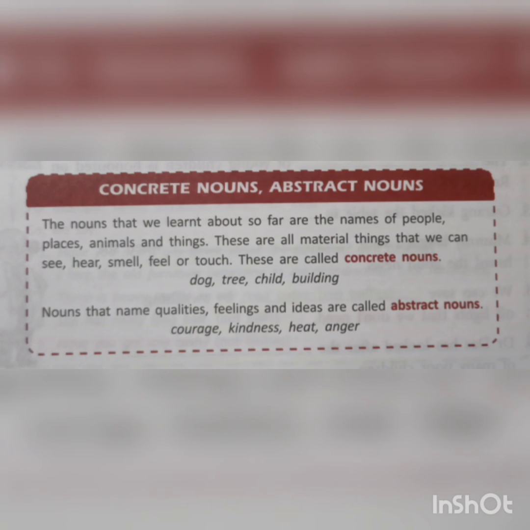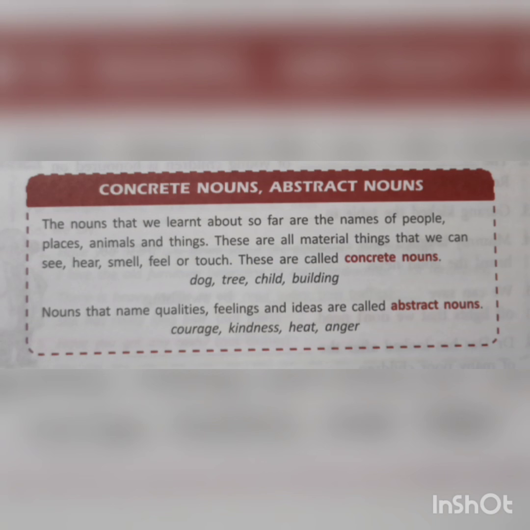So what are concrete nouns? Concrete nouns and abstract nouns. The nouns that we learned about so far are the names of people, places, animals, and things. These are all material things that we can see, hear, smell, feel, or touch. These are called concrete nouns. For example, dog, tree, child, building. All these are concrete nouns.